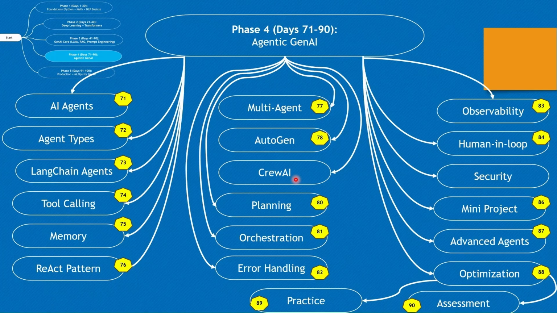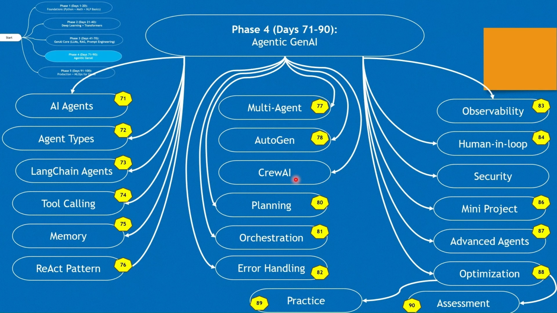On the 80th day, we will be working on planning, a kind of task planner agent. Then we will move on to orchestration on the 81st day. We'll see how to coordinate agents, tools, workflows, and data flows to achieve end-to-end task execution.